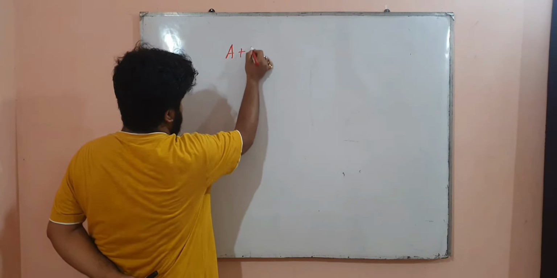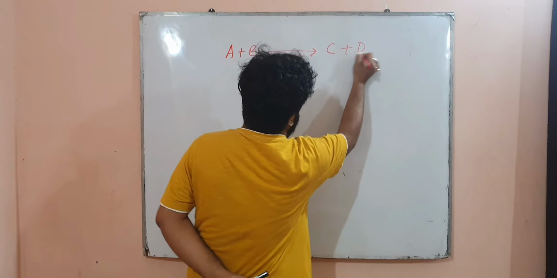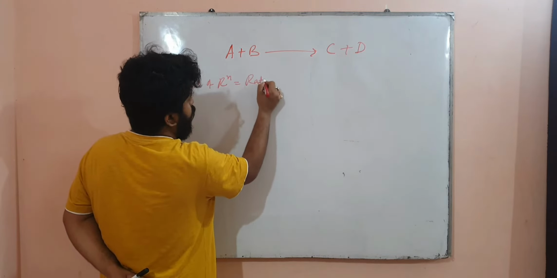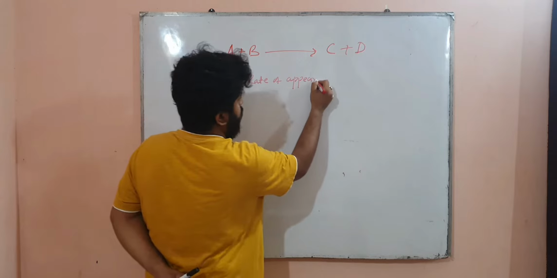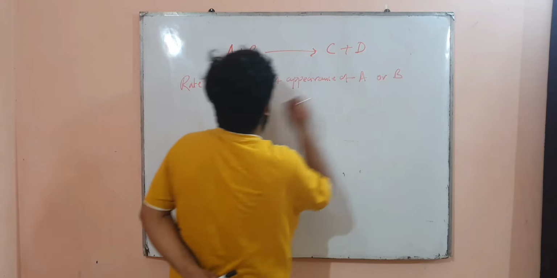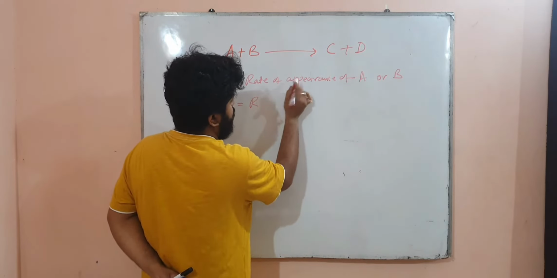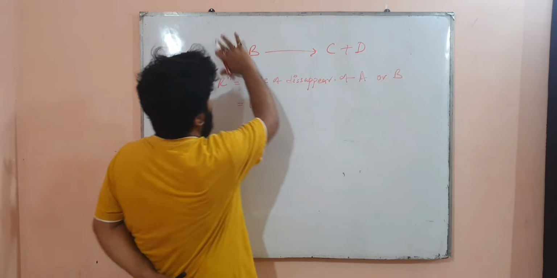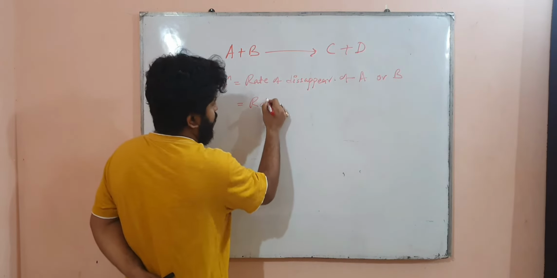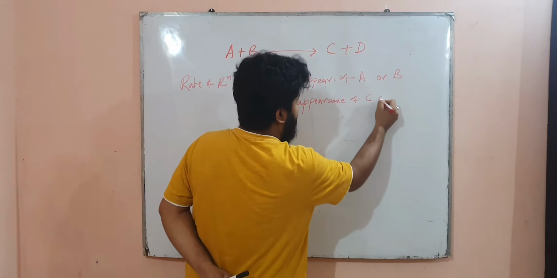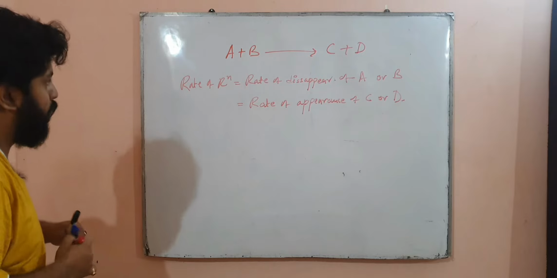In general, suppose A is reacting with B to give C plus D. Then the rate of reaction is equal to the rate of disappearance of A or B, because these are reactants, so they will disappear, they will be used up. And it is equal to the rate of appearance of C or D, when these are made. I hope that you understand how to write it down.